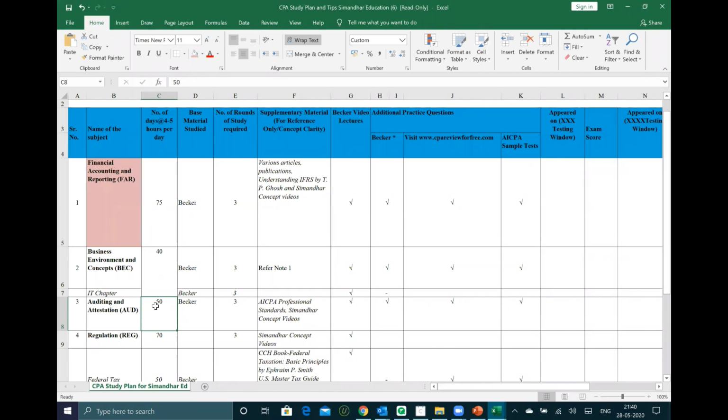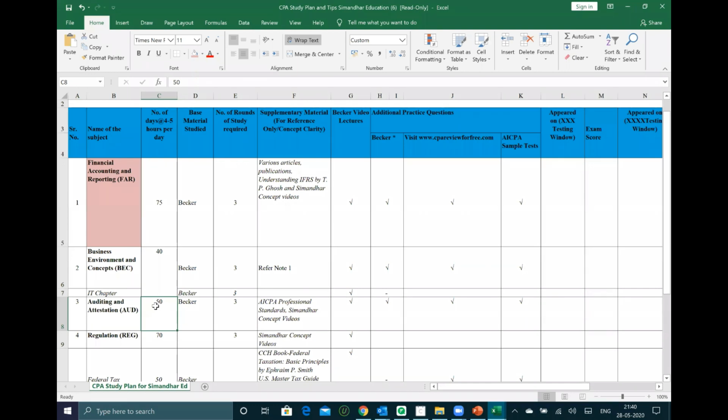Sir, please share hour-wise distribution for 3 revisions for audit also. So again, for audit, the first revision should take a minimum of around 100 hours, right? Audit is very, very detailed. It might take 120 hours also. Next time it might take 50 to 55 hours, 170. And the last revision should not take more than 30 to 35 hours. So 250 hours is what we are telling.